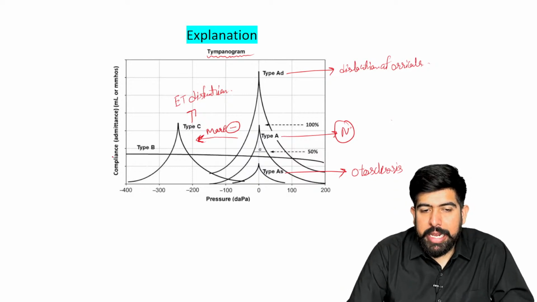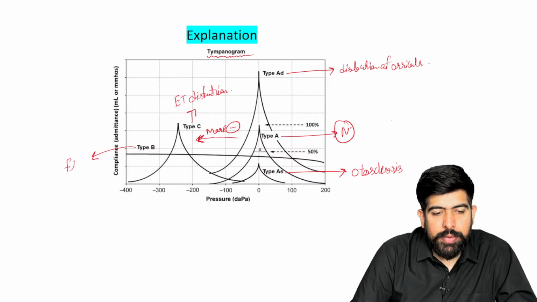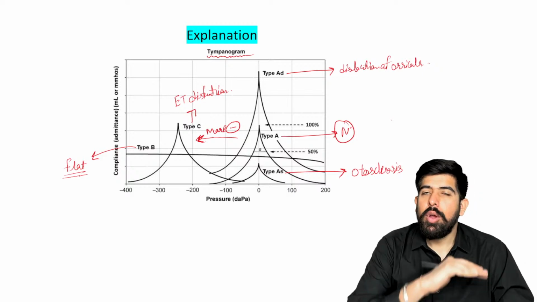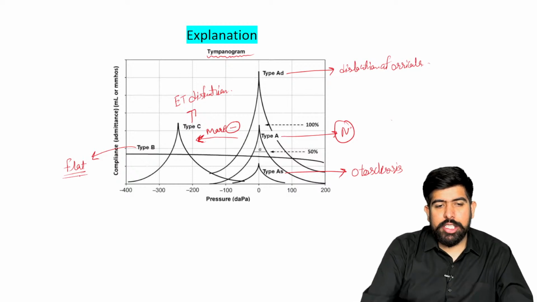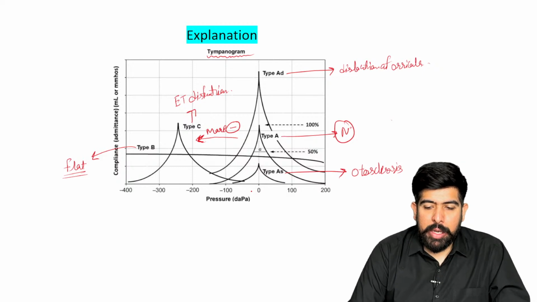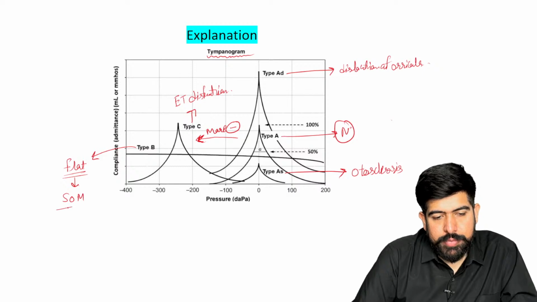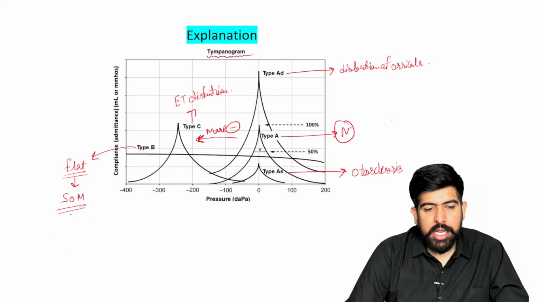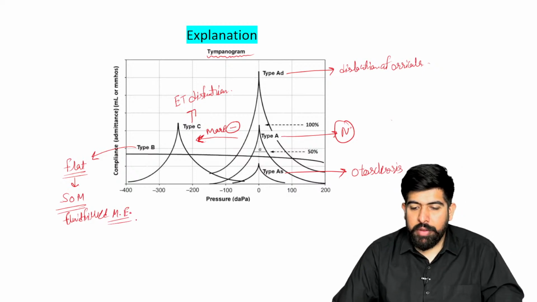Now the type B, can you see the type B? Just write it down in front of type B. There is a flat type of curve seen in type B, and you can see it is totally flat. This totally flat line will be seen over the tympanogram. Of course, it will be seen in SOM, serous otitis media, or fluid-filled middle ear. Yes, if the fluid is filled in the middle ear.